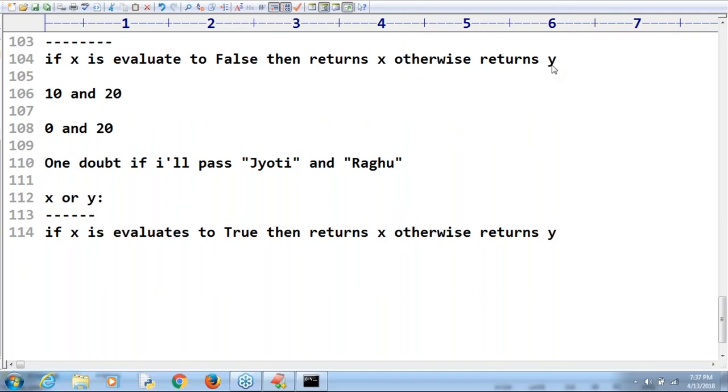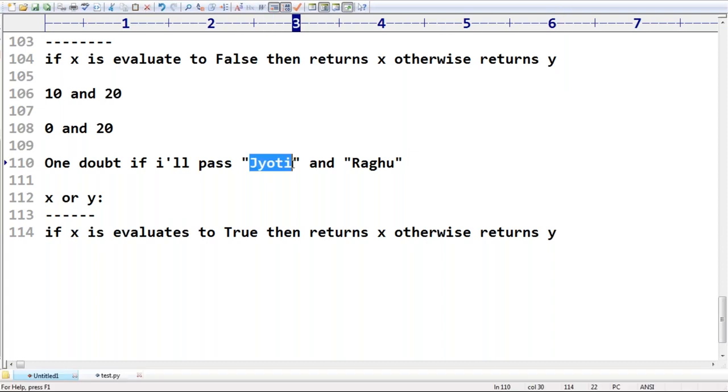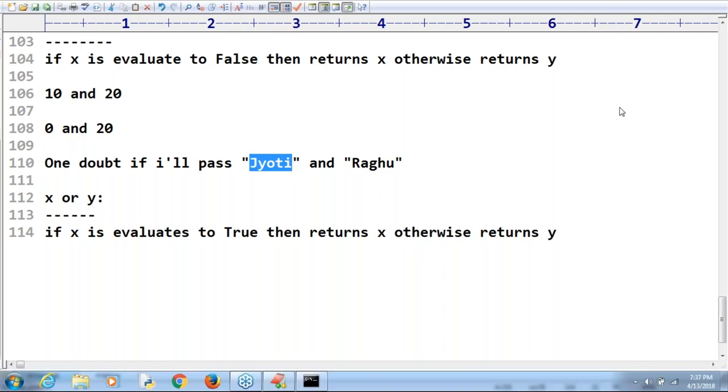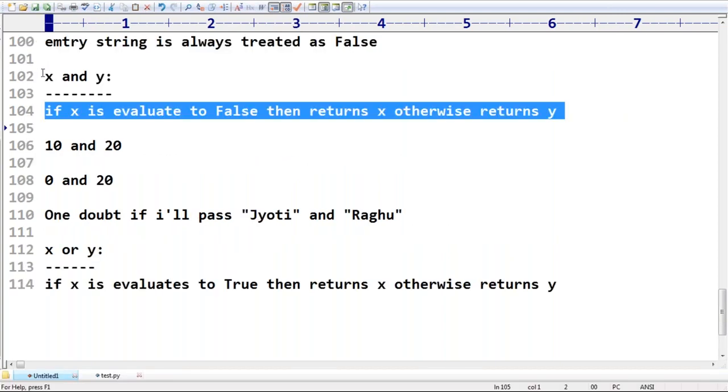Jyotiranjan, you told that an empty string is false, but a non-empty string is true. Correct. So, is it true or false? Jyotiranjan, is it true or false? True. If the first argument is true, what is the answer we have to get according to this line?